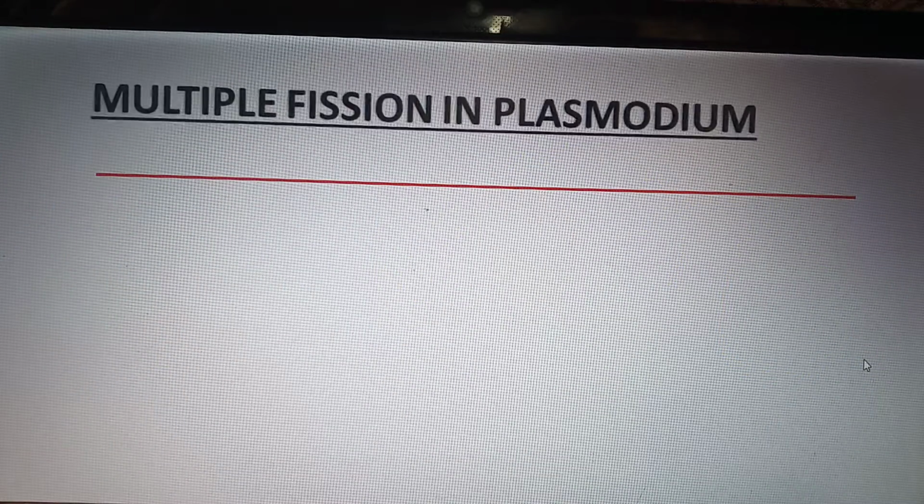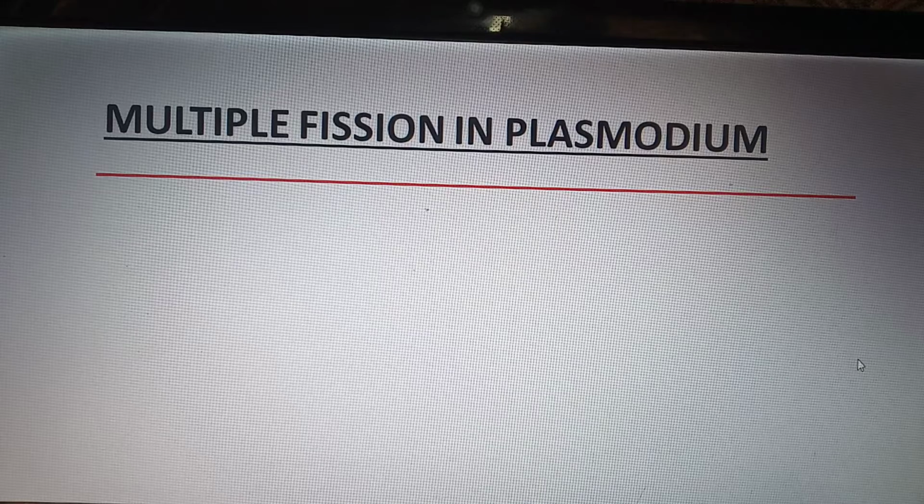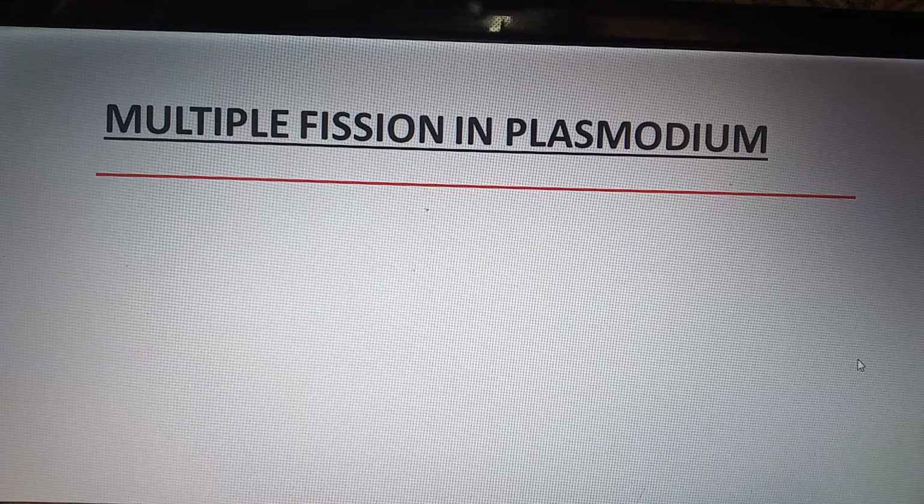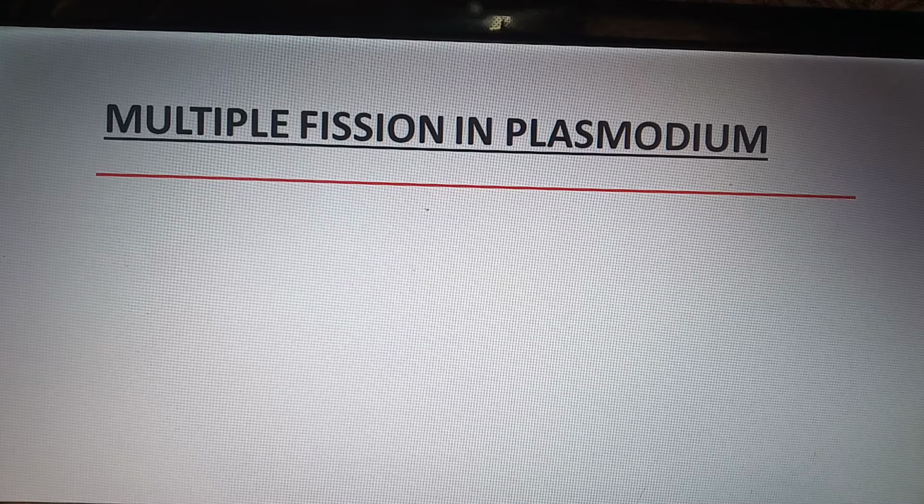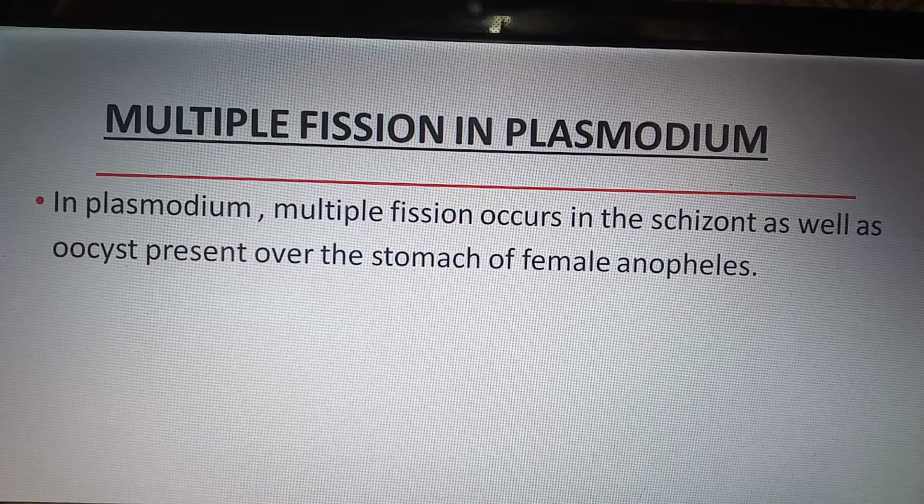Our next topic is multiple fission in Plasmodium. As you all know, Plasmodium is a protozoan and it causes malaria. In Plasmodium, multiple fission occurs in the schizont as well as the oocyst present over the stomach of female Anopheles. Female Anopheles is a mosquito.